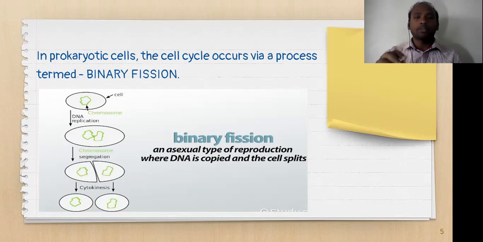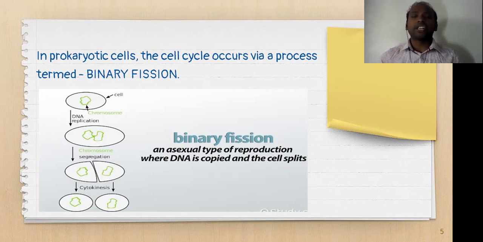I am just trying to explain with respect to the cell cycle. The first one, very primitive organisms, we call prokaryotic cells. In these prokaryotic cells, the cell cycle occurs via a process called binary fission.